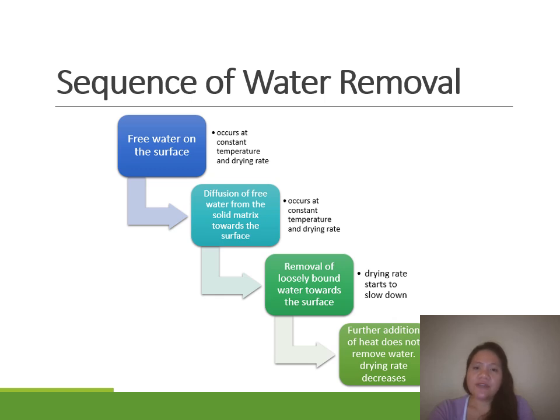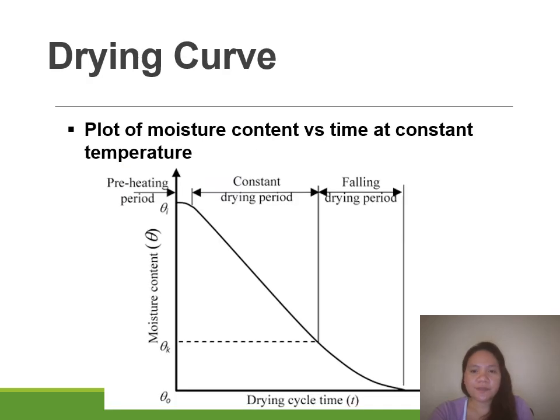Further addition of heat will not remove more water, because the bound water as well as the free water are already removed during your constant temperature and drying rate. Those are the different sequences of water removal when you dry your fruits and vegetables.